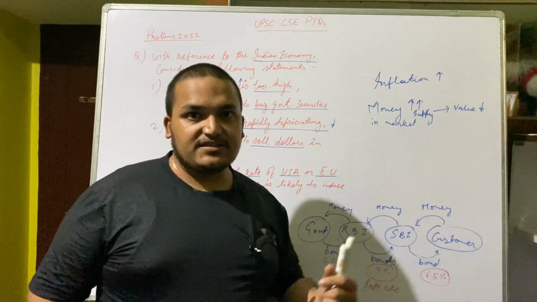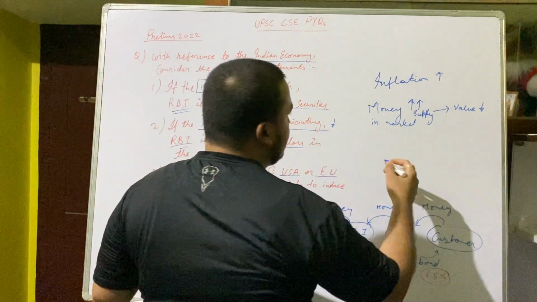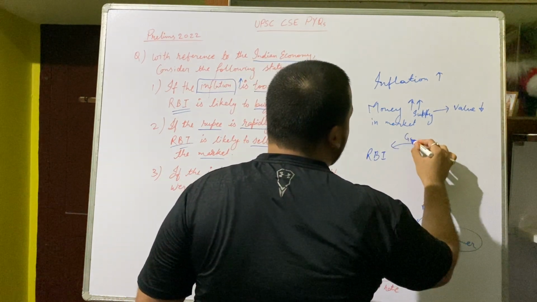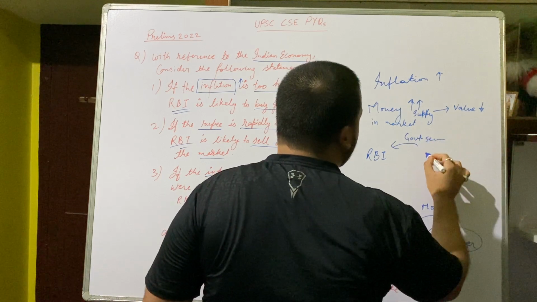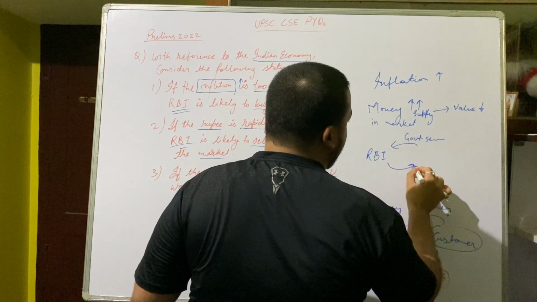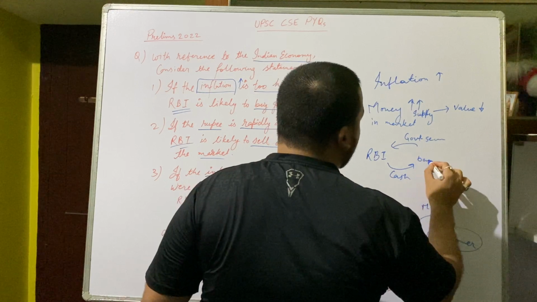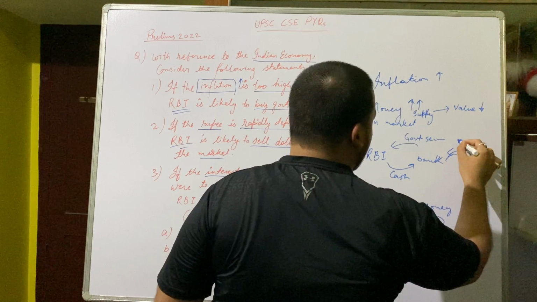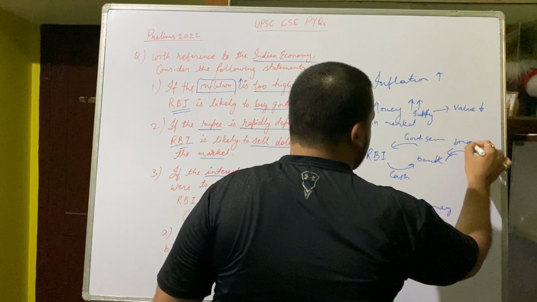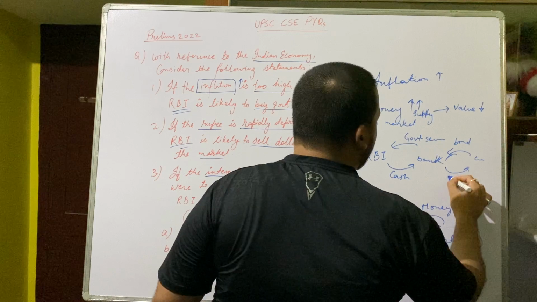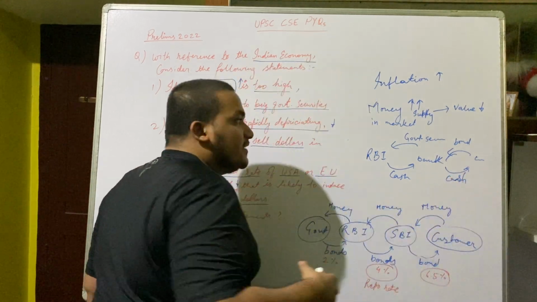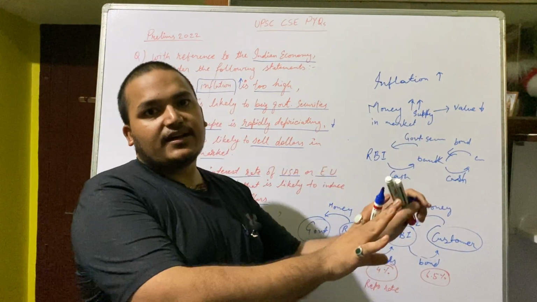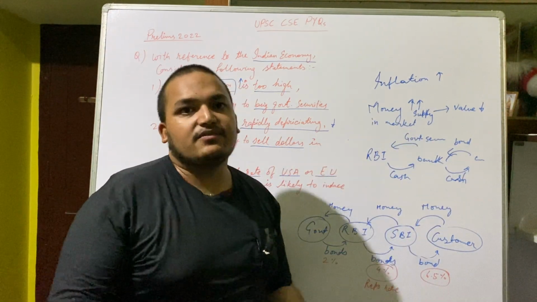If it buys government securities, then it will have to give money. If RBI buys government securities or bonds, then it will have to give cash to the bank. Then the bank will give it to the customer. The bank will buy government securities as bonds from the customer, and what will happen? It will push cash. Then again the cash will increase in the market. It was already high, and we are pushing it again, so it will increase the inflation.